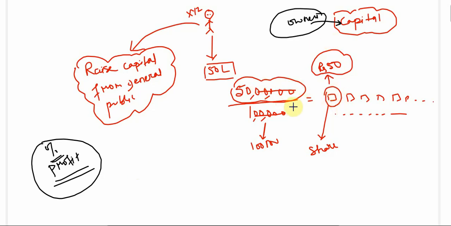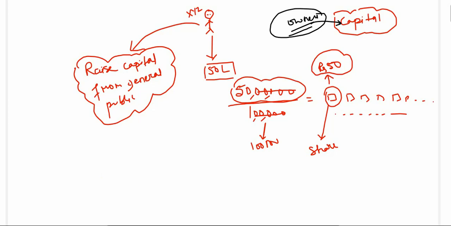The parts of the capital are known as shares because the company is sharing a portion of the profit, and those who purchase the shares are also known as owners of the company, because they are contributing to the capital. So let's take one more example with the help of this example itself. Let's say there is one person whose name is Rahul, and now he wants to invest in this company XYZ Limited.